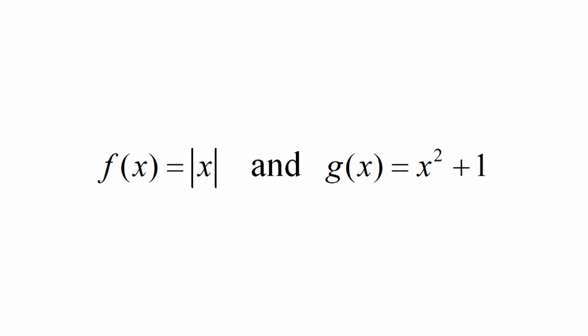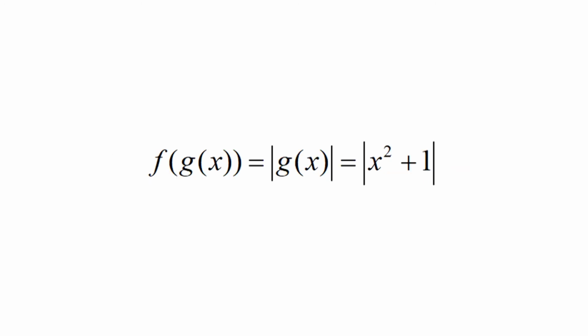Composition of functions. We now consider an operation on functions called composition, which has no direct analog in ordinary arithmetic. Informally stated, composition is performed by substituting some function for the independent variable of another function. For example, suppose that f(x) = |x| and g(x) = x² + 1. If we substitute g(x) for x in the formula for f, we obtain the new function f(g(x)) = |g(x)| = |x² + 1|, which we denote by f ∘ g.